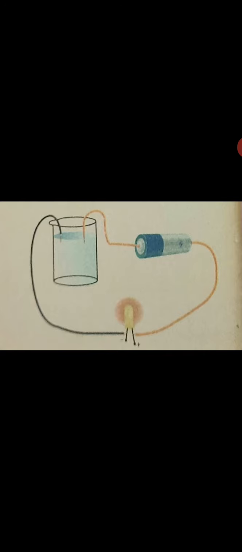When the electric current is passed through a conducting solution, some chemical reaction takes place in the solution. That chemical reaction produces electrons, which conduct the electricity. So this is known as the chemical effect of electric current.